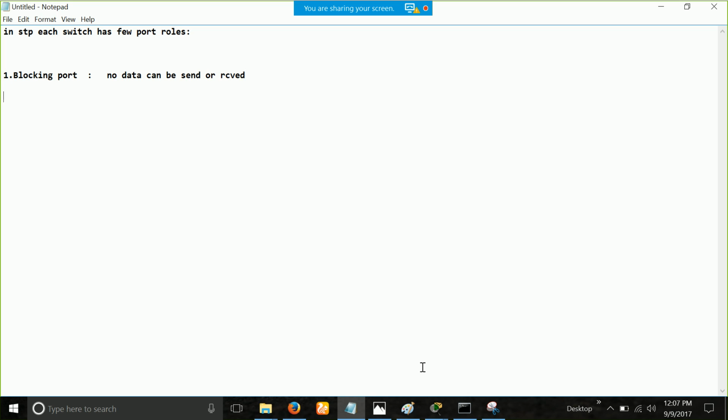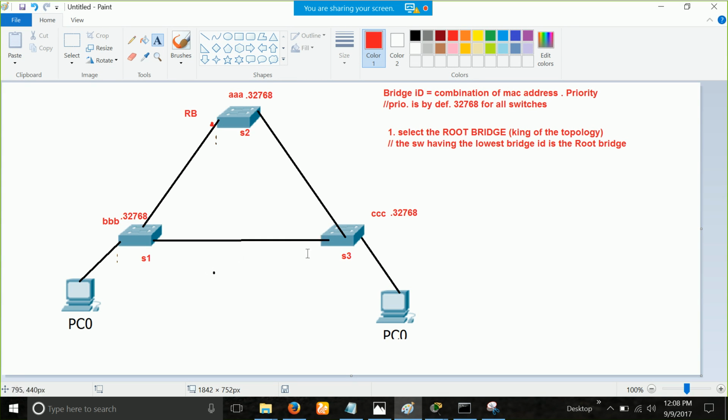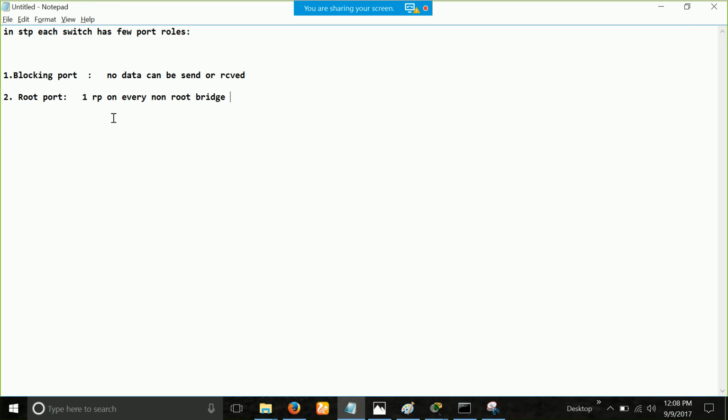One other port we have is known as the root port. First of all, you have one root port on every non-root bridge. What do you mean by non-root bridge? Non-root bridge means these guys, switch 1 and switch 3, which are not the king. On all the remaining switches, there is going to be one root port. And what is the job of the root port? It will provide the best path to reach the king. Simple as that.